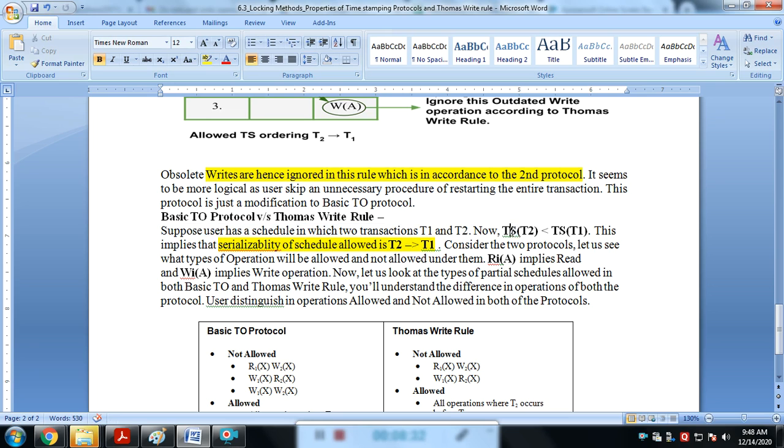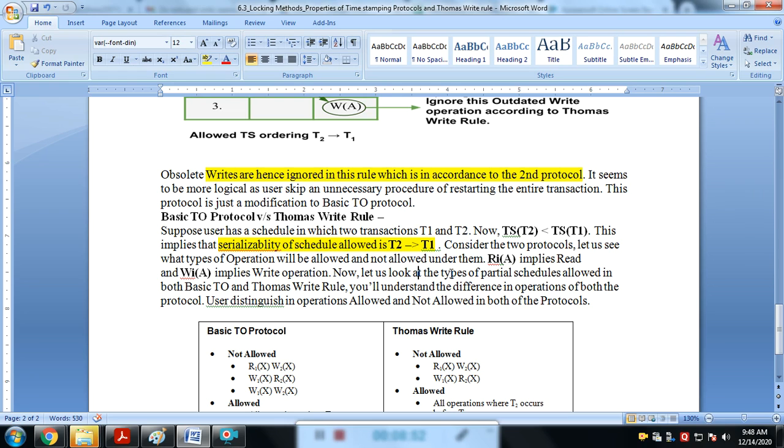Now T2 has a smaller timestamp than T1. This implies the serializability of the schedule is T2 to T1. Consider these two protocols. Let's see what type of operations will be allowed and not allowed under them. Here read implies read, write implies write.